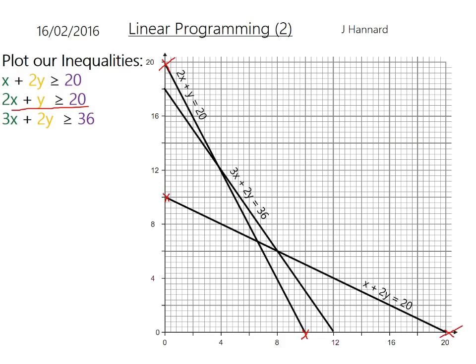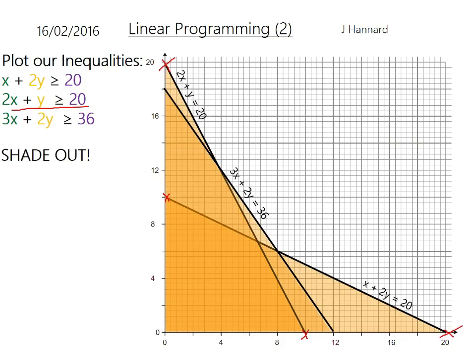Now then, let's think about the inequalities. We'll want to be above the line, so we're going to shade under in all three instances like that. Now then, our answer lies somewhere in this R region here. We call that R, obviously. There's R.